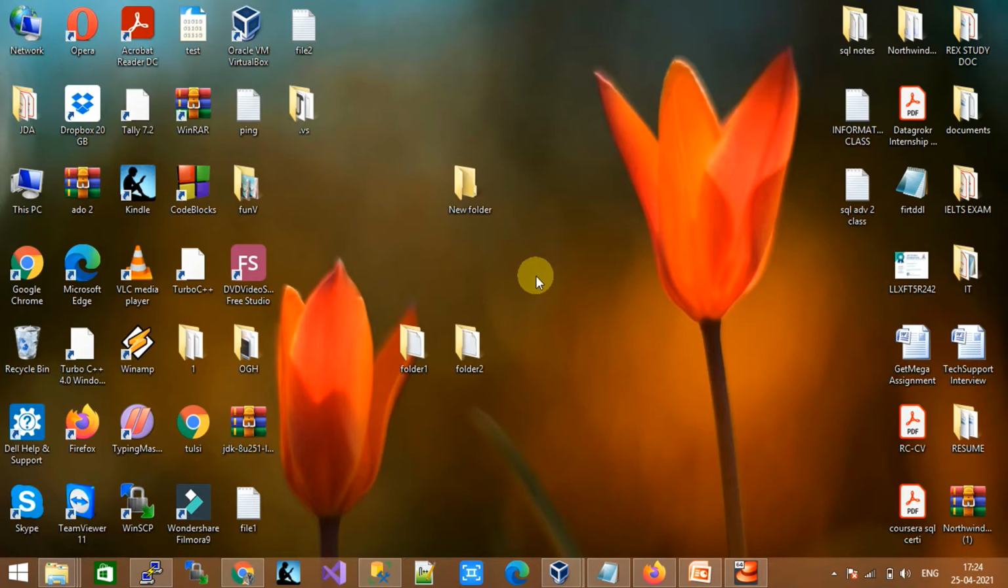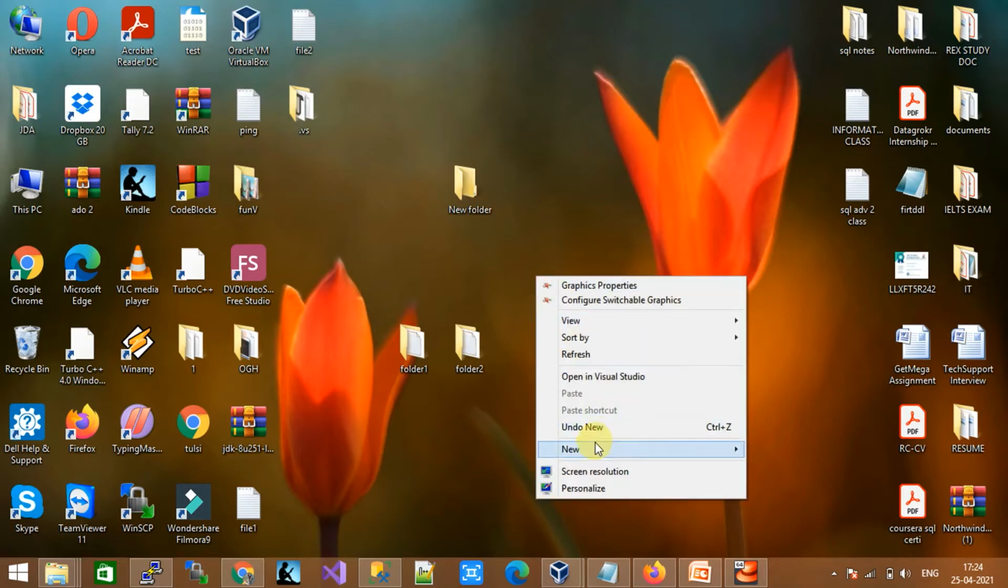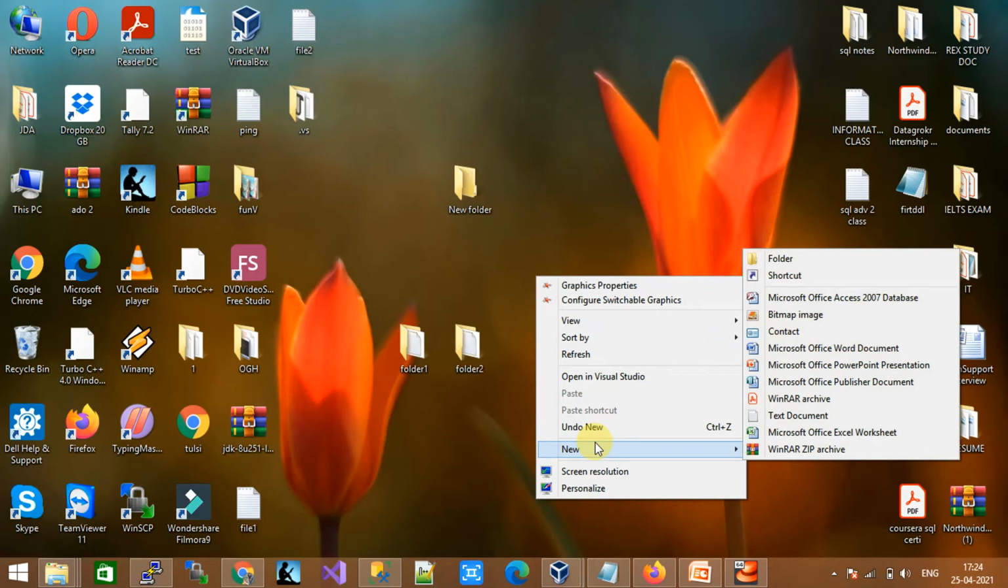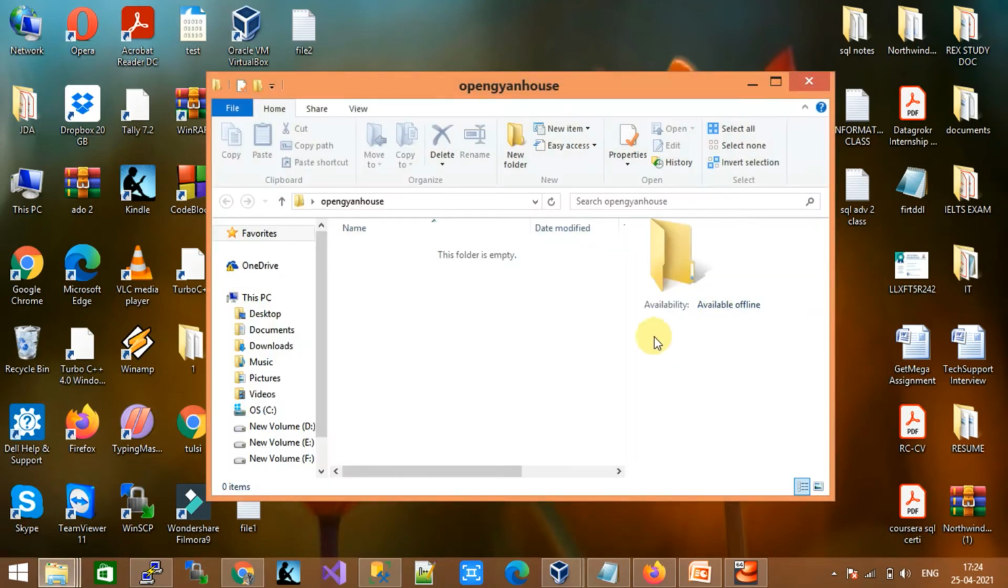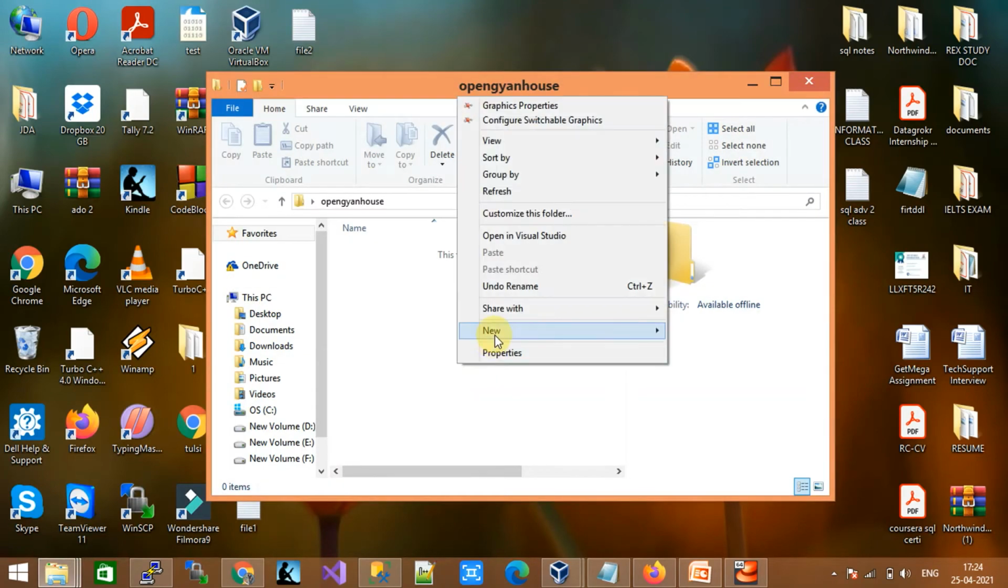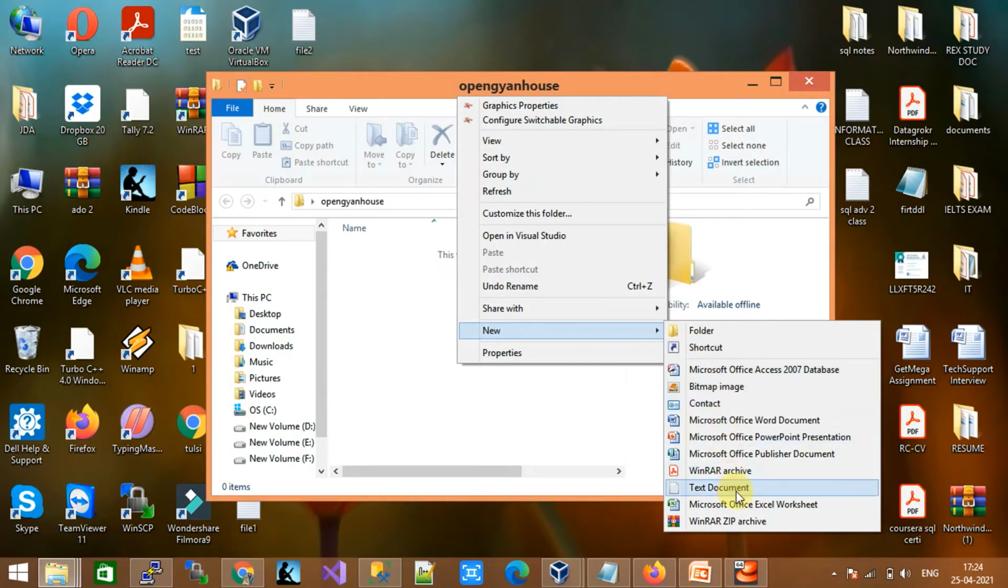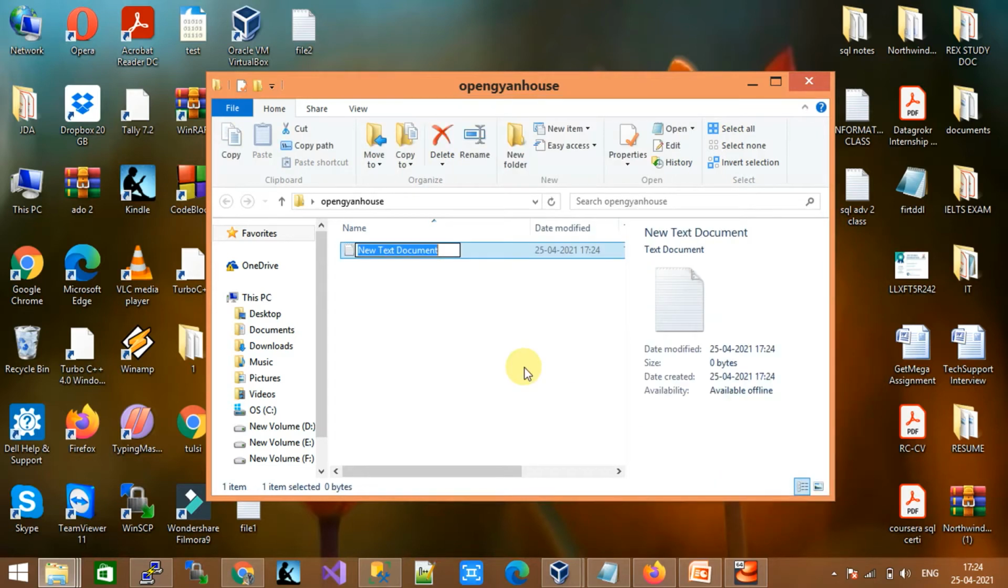One more use case: if I want to create a folder or a file, I just have to right click, go to the folder option, and provide the folder name. You can see the folder is there. If I want to create a file, again I right click, create a text file, and provide a name. So in Windows it looks very easy.